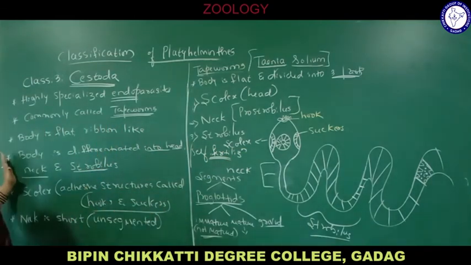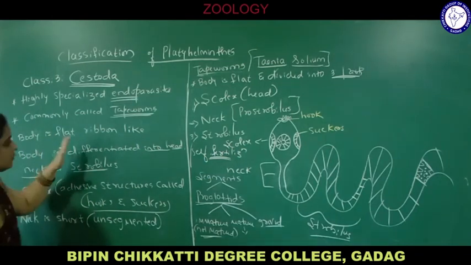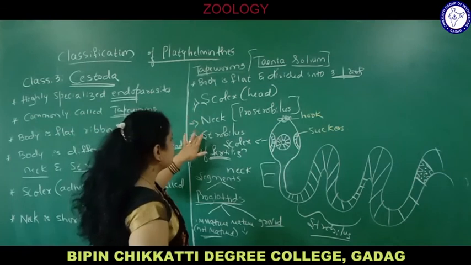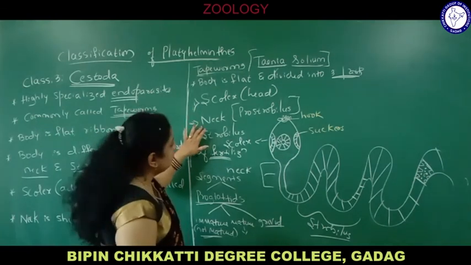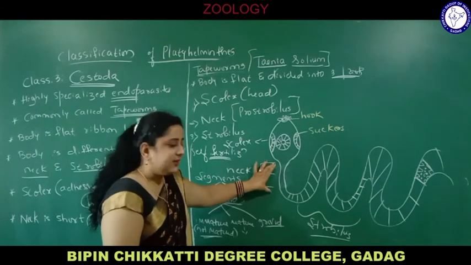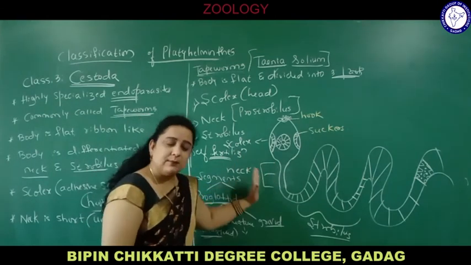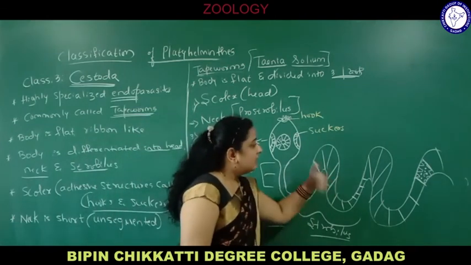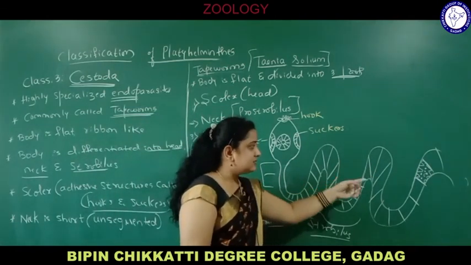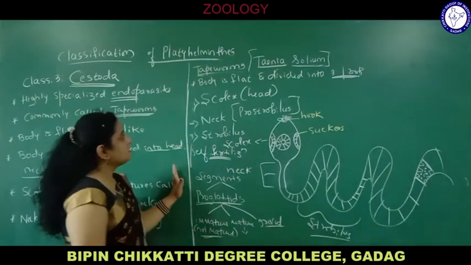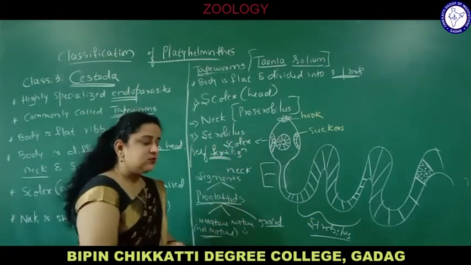So class 3 Cestoda. Once again, endoparasites commonly called tapeworms. Body is long, ribbon-like, divisible into scolex, neck and strobilus. Neck also called prostrobilus. They have hooks and suckers for attachment. Short unsegmented neck region where new segments are formed, and they detach at the posterior end. After forming cysts in the uterus they detach from the parent body. Example Taenia solium or tapeworm. So this is all about the classification.